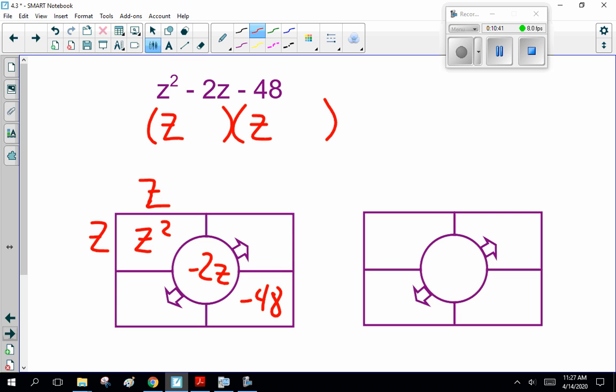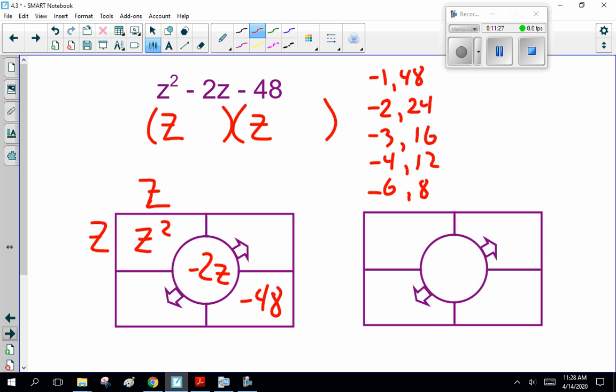What are the factors of plus 48? And here you go back to the multiplication tables I was having you work on. 1 times 48, 2 times 24, 3 times 16, 4 times 12, 5 doesn't work, 6 times 8, and you stop there, because then you start repeating yourself. You get to 8, and it's times 6. Now, that still gives us a bunch of options: 1 and 48, 2 and 24, 3 and 16, 4 and 12, 6 and 8.